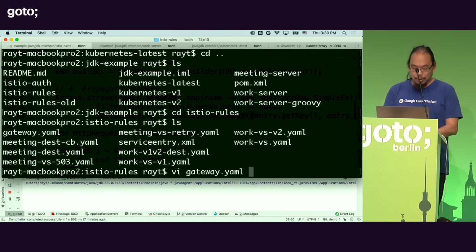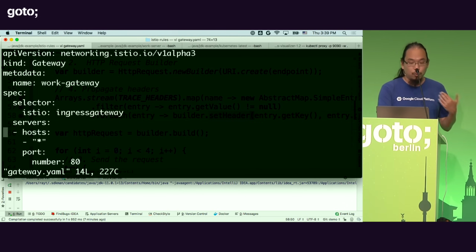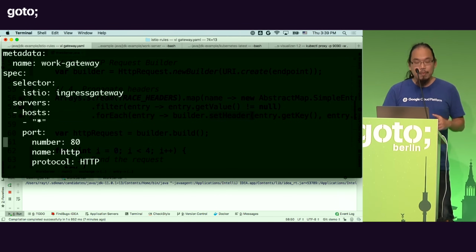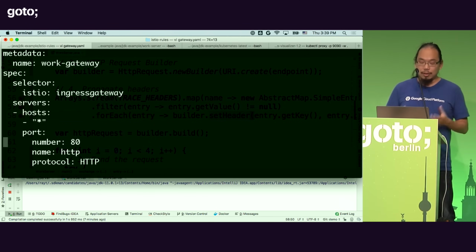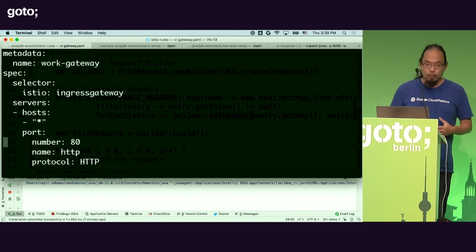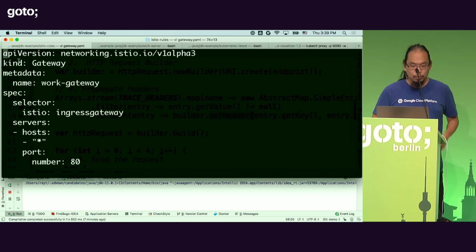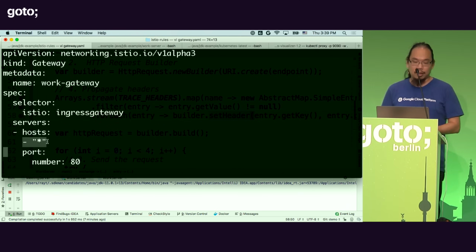So for example, if I want to expose the work service on the public internet, I can route it through the Istio ingress gateway. And in order for that to happen, I need to define a new gateway. I need to bind the gateway to a host name. So here I'm binding to star. That means I'm going to listen to every single host name that comes through the IP address.